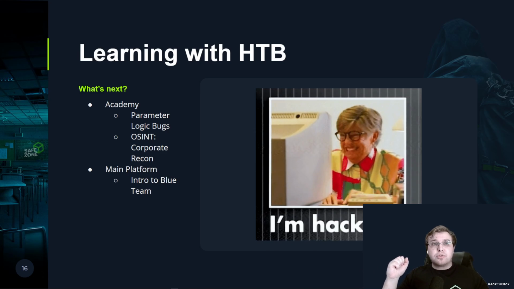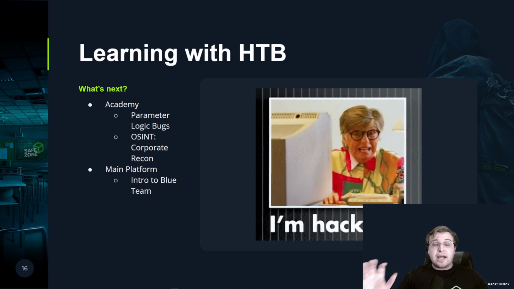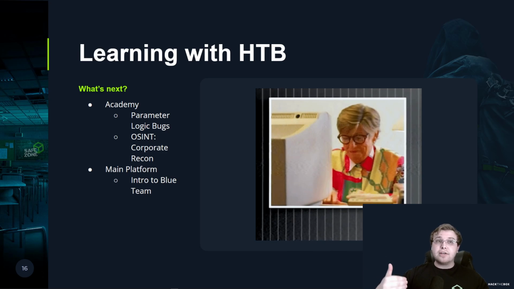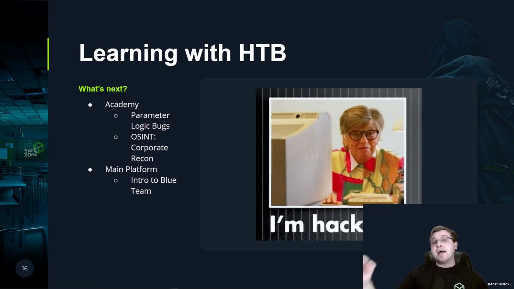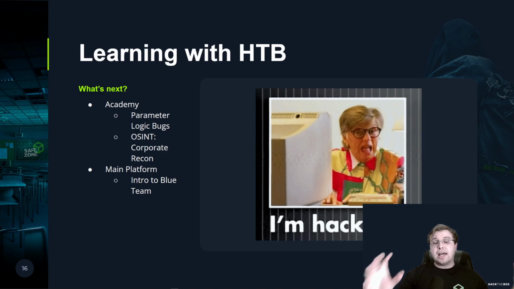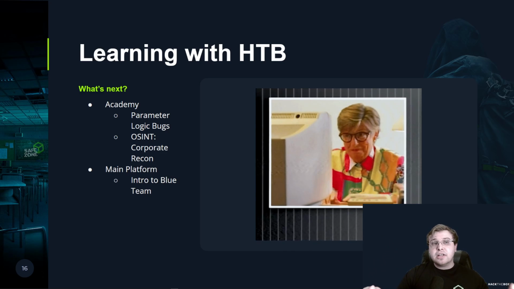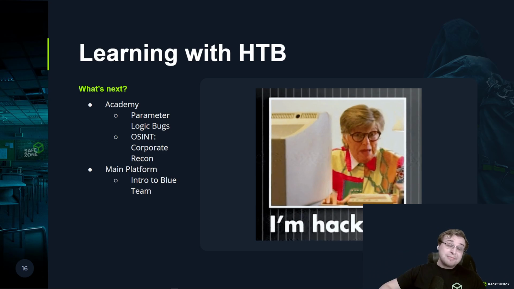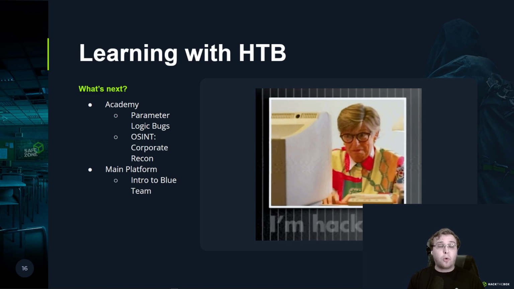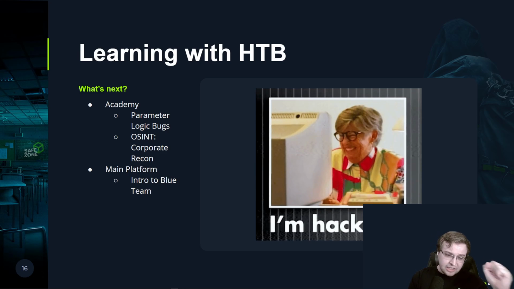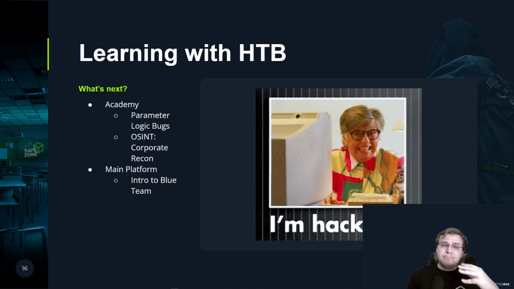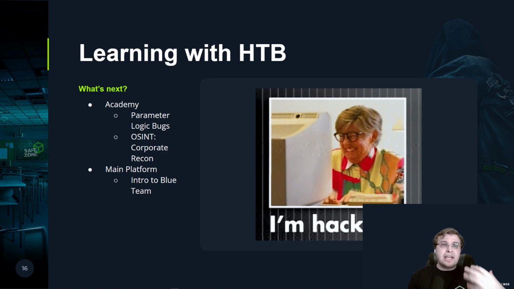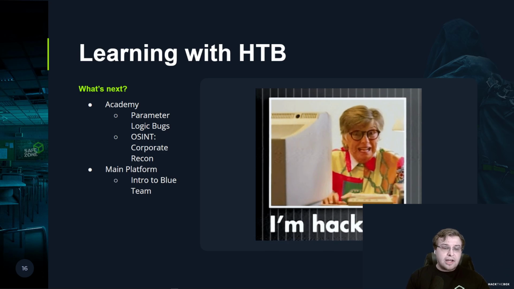There is a module called Perimeter Logic Bugs that I highly recommend checking out if you want to get a good feel for logic type vulnerabilities. This is not directly related to LLMs or AI. However, it's still a useful exercise. Now, next I'm coming out of left field with the OSINT Corporate Recon. This is actually something that both ties in directly and also complements what we're doing with AI very, very well.